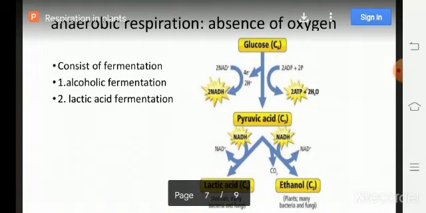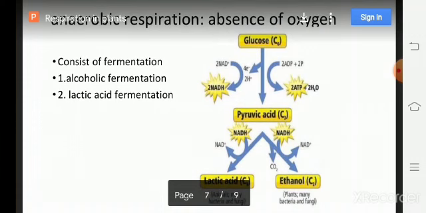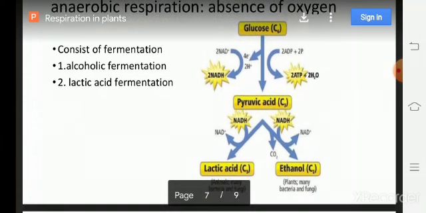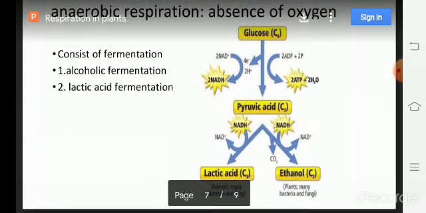Glycolysis is the common step in both aerobic and anaerobic respiration. If there is a presence of oxygen, this pyruvic acid enters into aerobic respiration. If there is an absence of oxygen, the pyruvic acid enters into anaerobic respiration. So, coming to the first step.